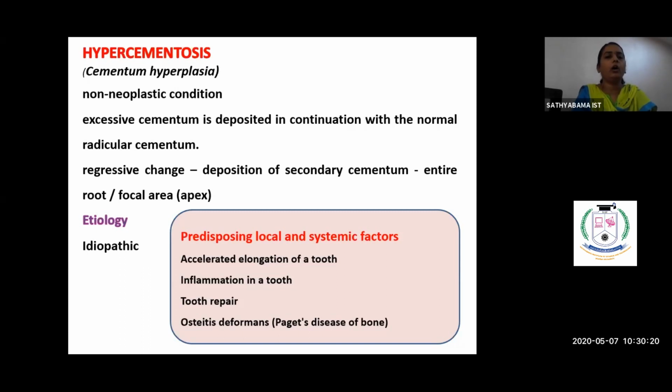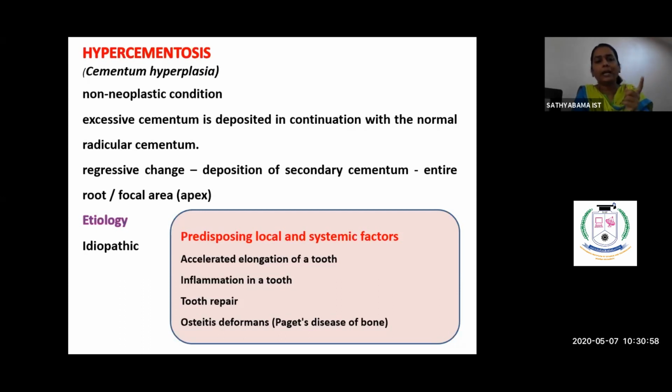It could be over the entire root portion or at a focal area. Mostly this is an idiopathic one, or sometimes it could have predisposing local and systemic factors. So it could be accelerated elongation of the tooth. When there is a missing opponent tooth, imagine a condition where we don't have a maxillary molar and there is only a mandibular molar. So in search of its opponent to maintain the tooth-to-tooth contact, the lower tooth tries to supraerupt.